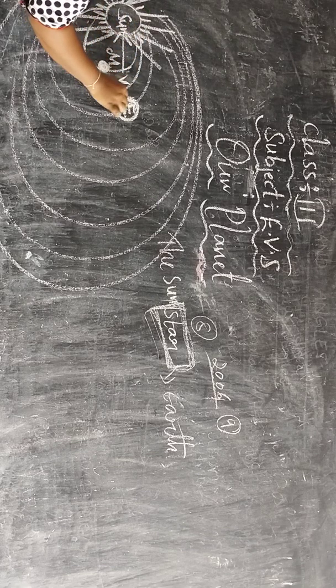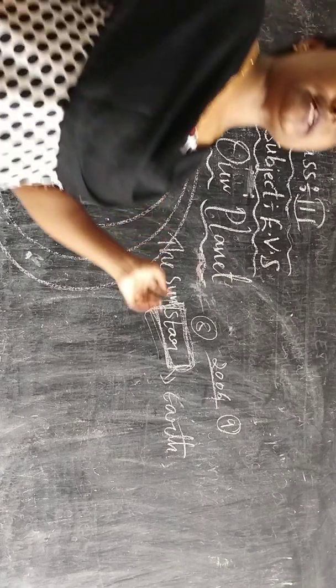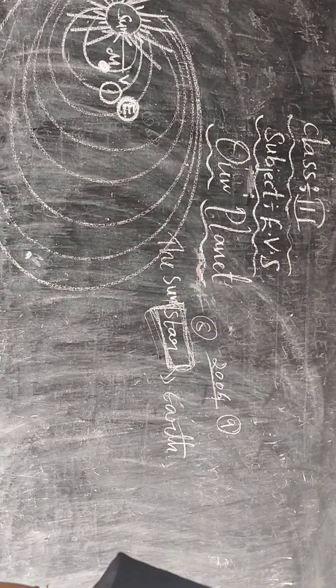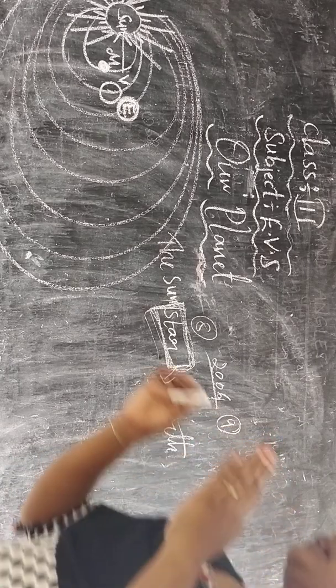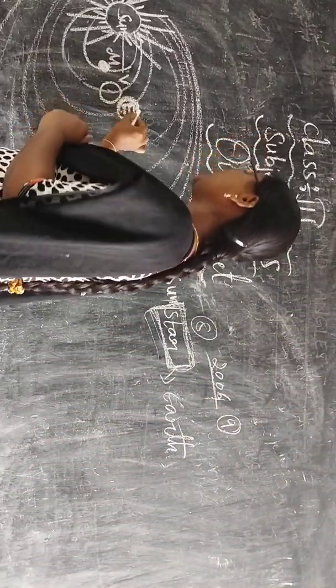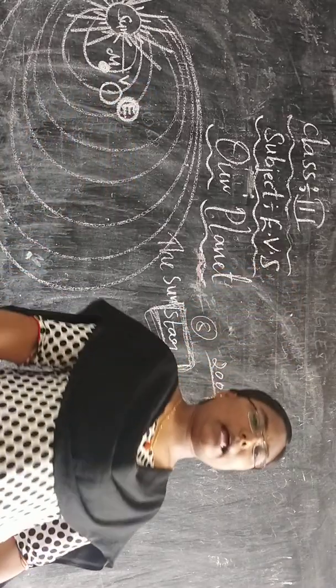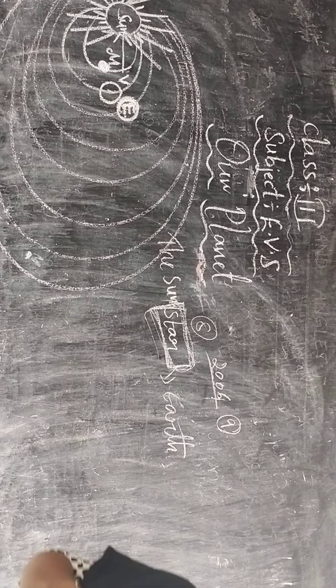Which planet is this? Venus. Venus is the second planet from the Sun, and it is mostly close to the Earth. Which planet is the closest to the Earth? The Venus planet, because of its mass, density and diameter.